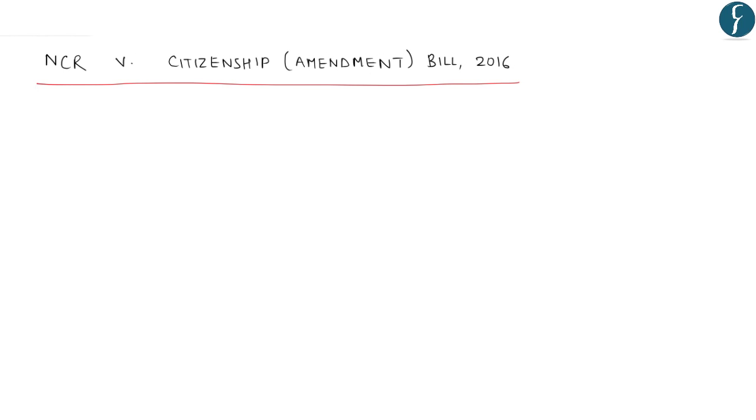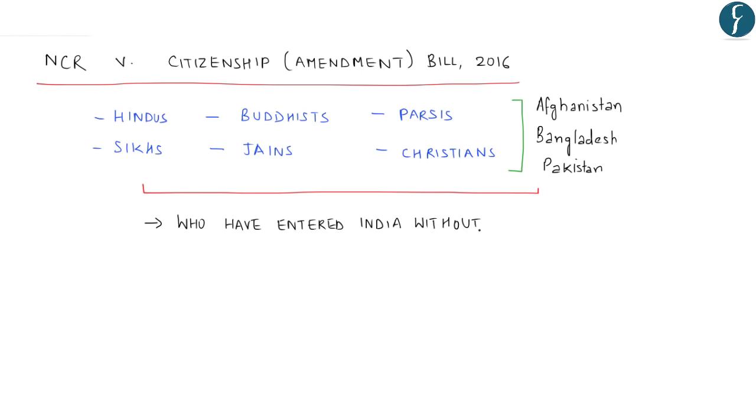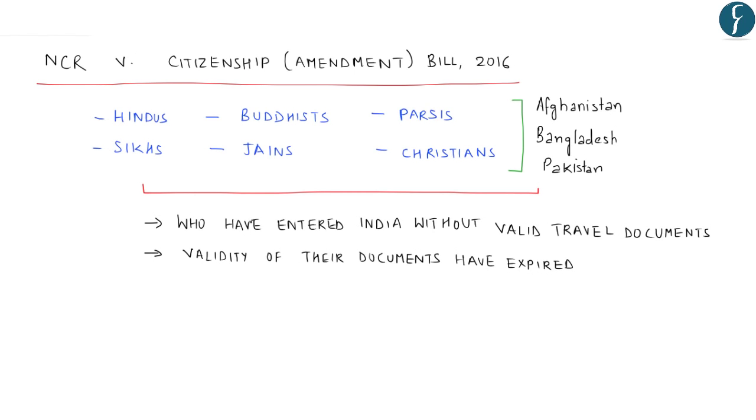As per the Citizenship Amendment Bill 2016, people belonging to minority communities such as Hindus, Sikhs, Buddhists, Jains, Parsis, and Christians from Afghanistan, Bangladesh, and Pakistan who have entered India without valid travel documents, or whose documents have expired, would be considered illegal migrants and hence under the present law are ineligible for Indian citizenship.